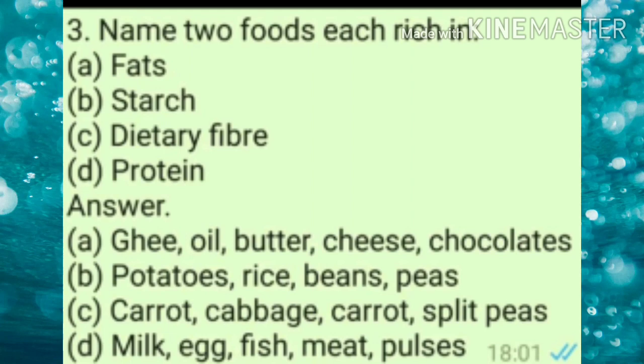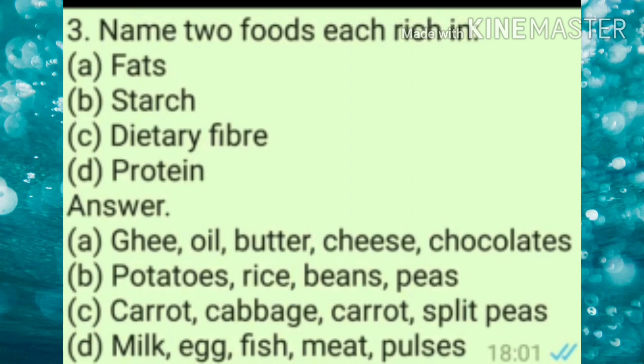C. Dietary fibers. Dietary fibers are always present in the peels of fruits and vegetables. So carrot, cabbage, split peas. These are the foods which are rich in dietary fibers, except if the option is peels of fruits and vegetables or whole grains, then you can take these answers because this is the correct answer. For dietary fibers are also present in the peels of fruits and vegetables, and in whole grains.